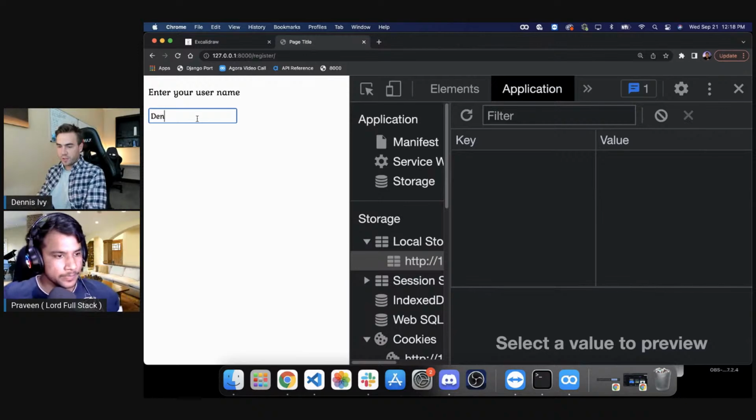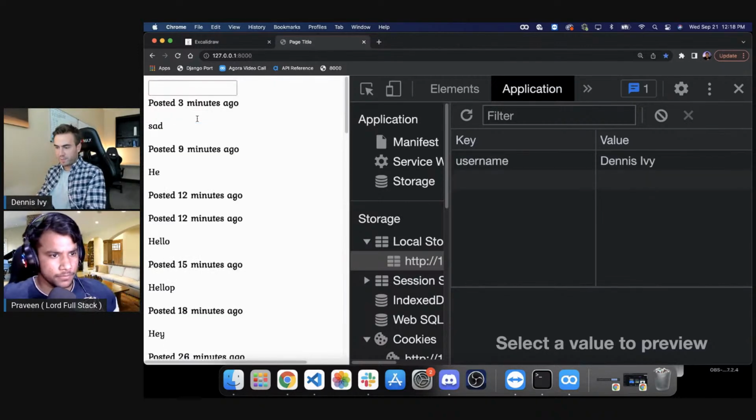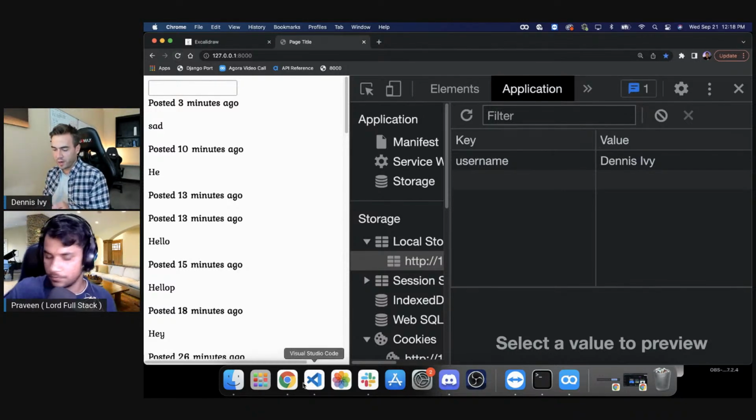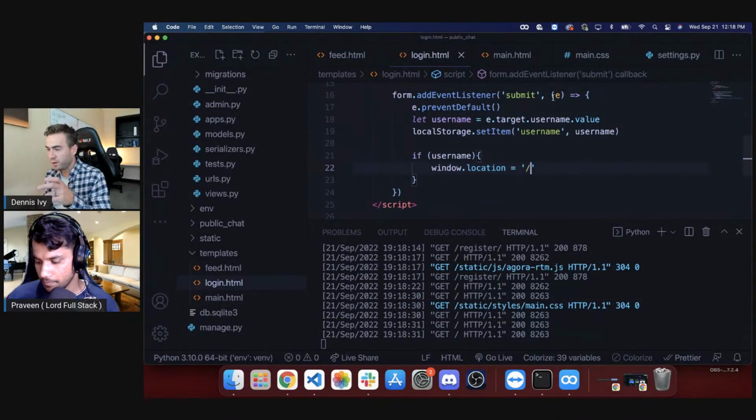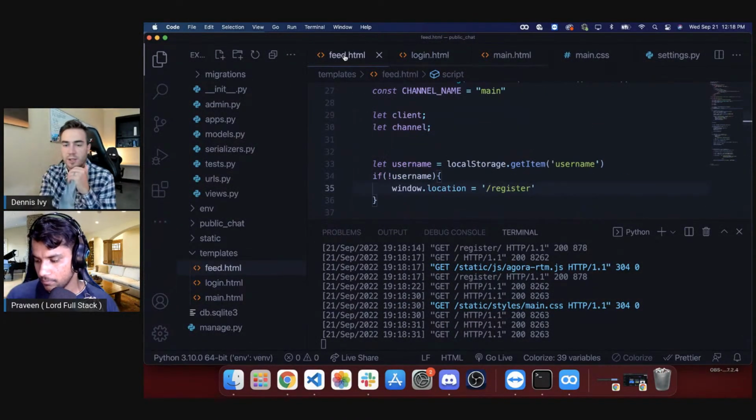So we'll just do Dennis IV for the username. When I submit that, it redirects me. Now we have the username in the local storage. So now if I refresh it, it's always going to know who I am. Awesome. And before we actually add the username to the message, Praveen, you said that you got it working. You sent this in the private chat. Yes.